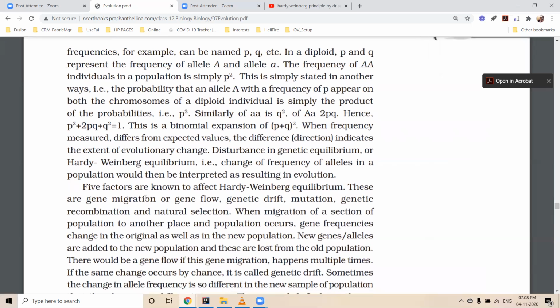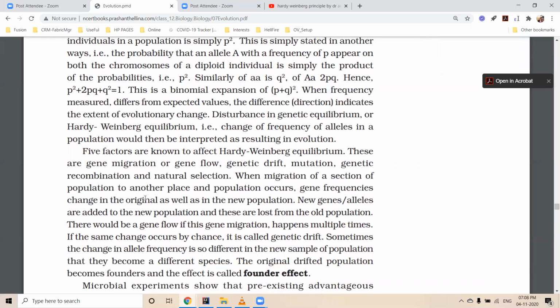So 5 factors are known to affect Hardy-Weinberg equilibrium. What are those 5 factors? Gene migration or gene flow, genetic drift, mutation, genetic recombination, and natural selection. When a section of a population migrates to another place and population, gene frequency changes.